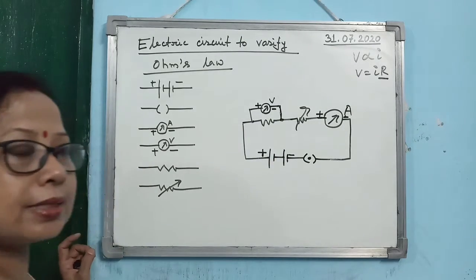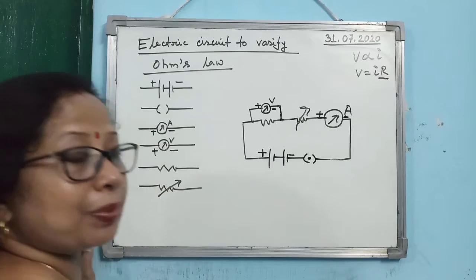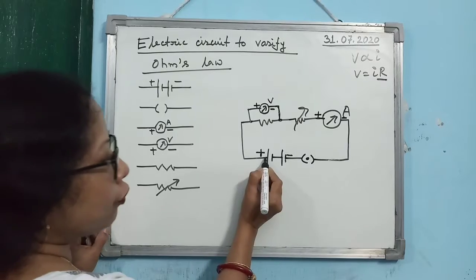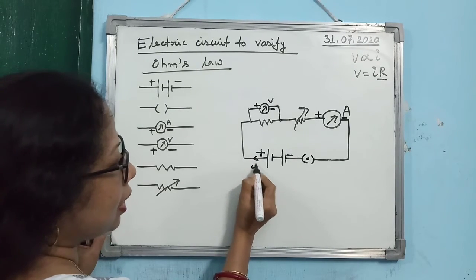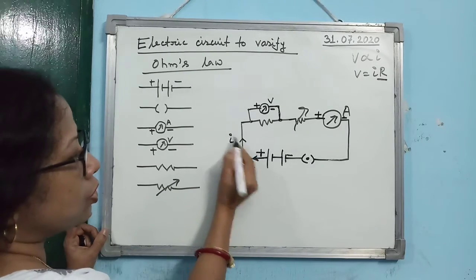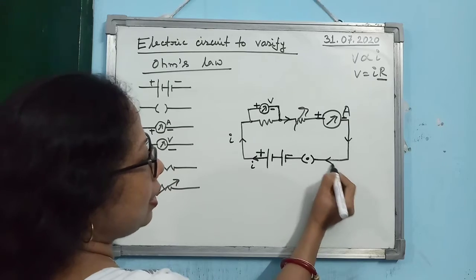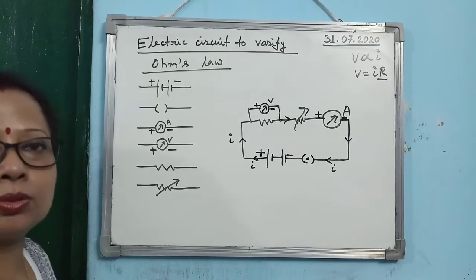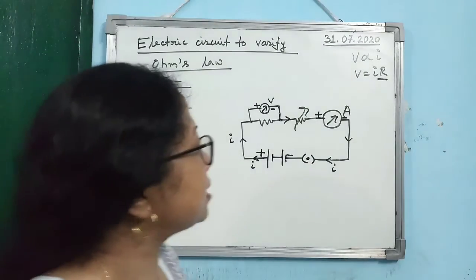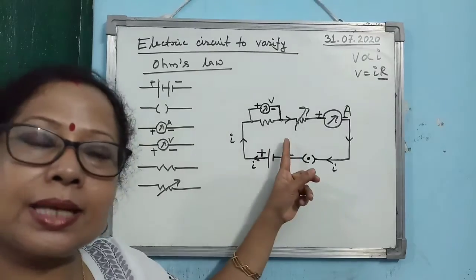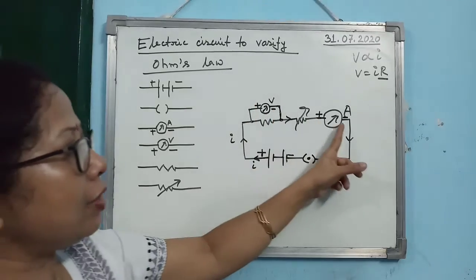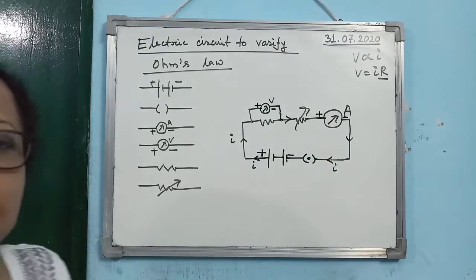Now another question is asked: mark in the circuit diagram the direction of current. So what is the direction of current? As I said regarding the electric cell, current comes out from the positive terminal. So you see, this is the positive terminal. The current comes out, moves in this direction, passes through and goes back to the electric battery. Is that clear? So you must practice this diagram at home, and also be careful regarding the positive and negative terminals of the voltmeter and ammeter.